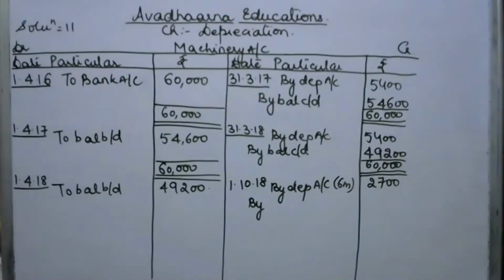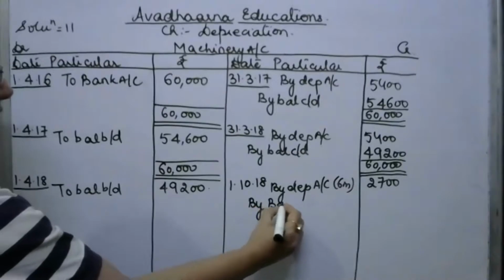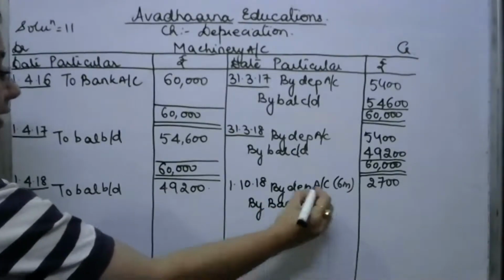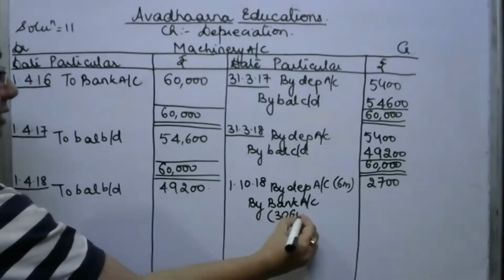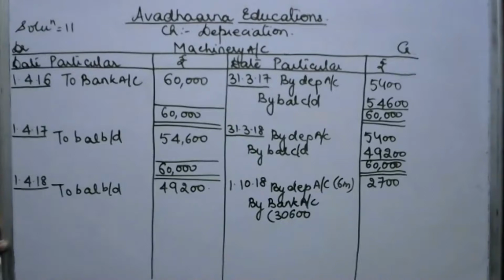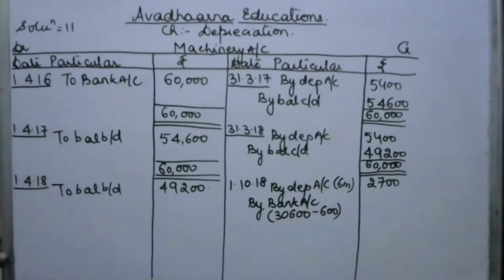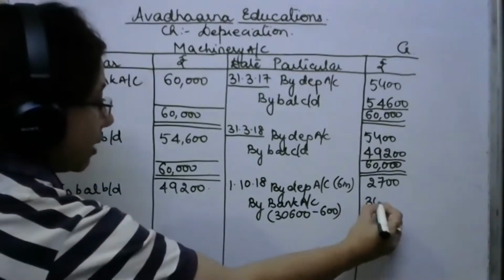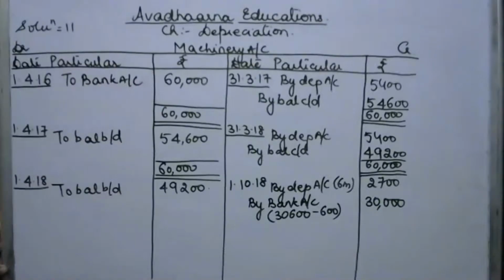Fine, and this machinery is being sold for rupees 30,600, जिसमें से 600 मैंने कमीशन पे करी है टू दी एजेंट. Fine, so by law we are going to get by bank account. See, अगर 30,600 की मशीनरी सेल करी थी और इसमें से अगर मुझे 600 कमीशन एजेंट को देने हैं तो 600 should be subtracted. Fine, now when 600 is subtracted, we are going to get the amount that is 30,000 by the sale of the asset.